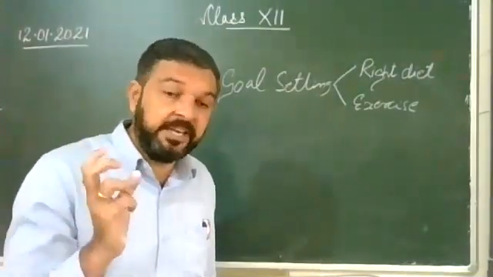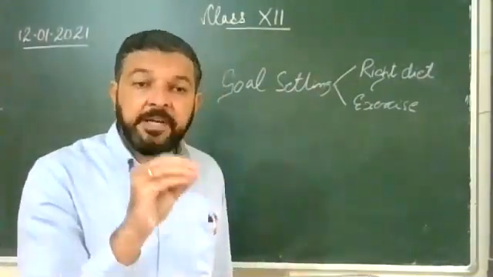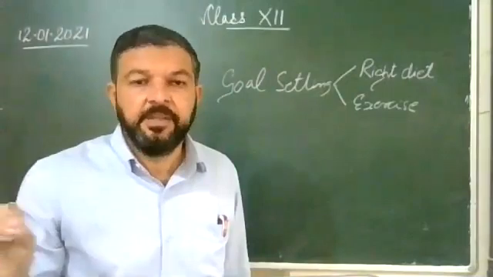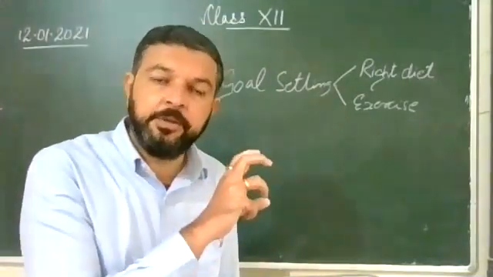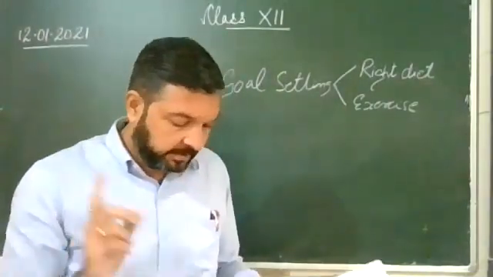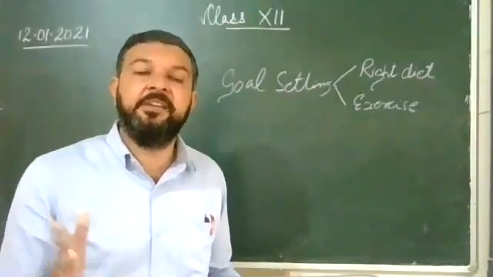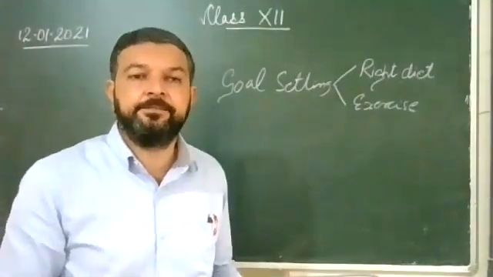And right diet means proper amounts of proteins, carbs and fats, and similarly proper amounts of macro as well as micro nutrients. Now comes health. Generally we say health is wealth.